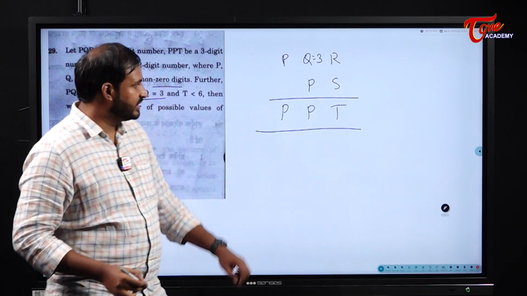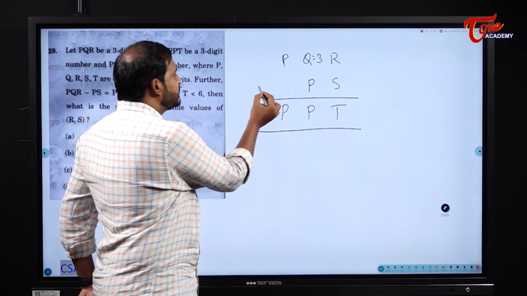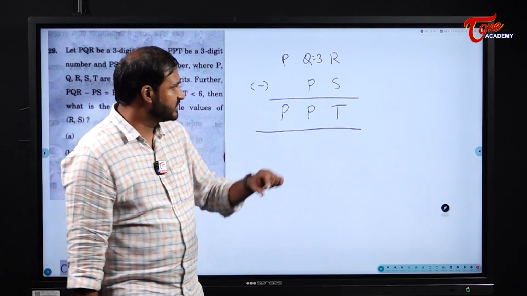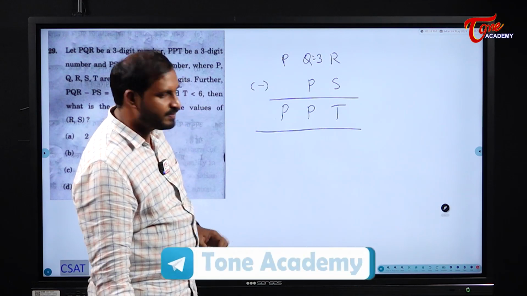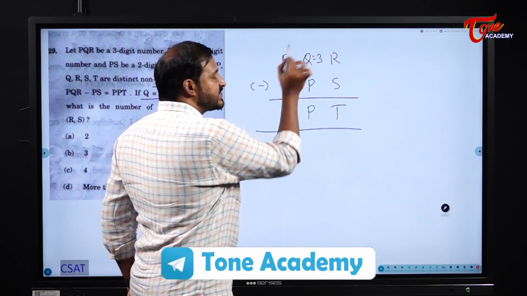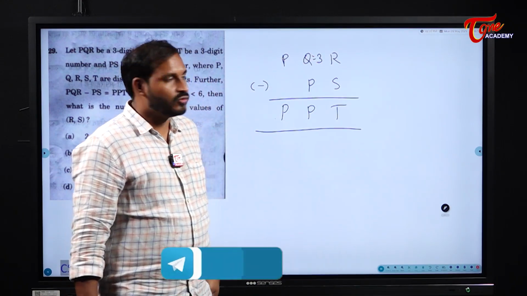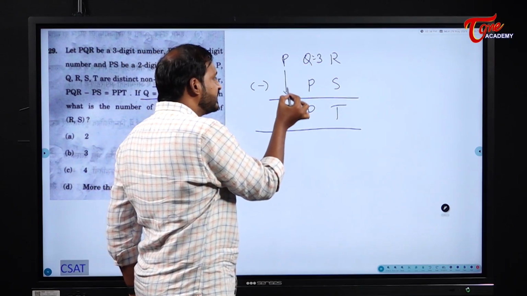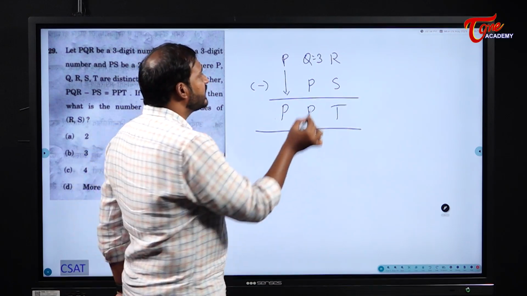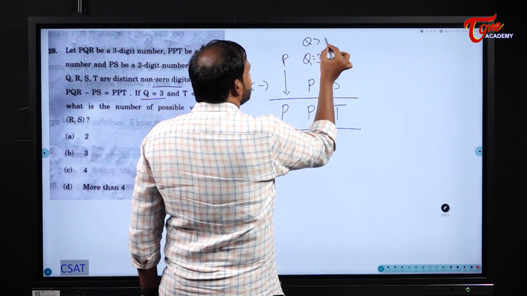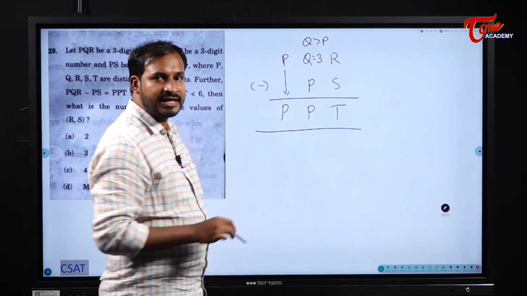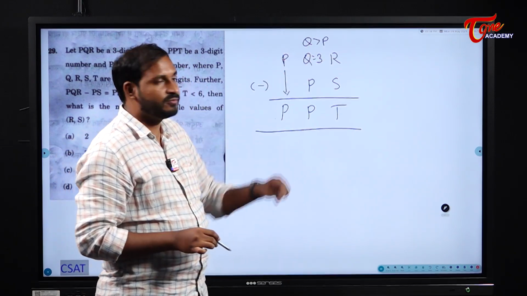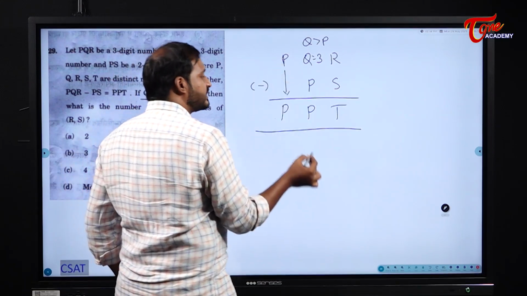Now first of all, see here. You are subtracting these two, right? So some basic common sense. P is coming as it is. That means nothing is going as a carry from P to Q, right? No value is going as a carry from P to Q. That means P is coming as it is. So I can say the Q value will definitely be greater than P. Then only the carry will not happen, else the carry will happen. So definitely the Q value should be greater than P. So if the Q value is 3, what about P?